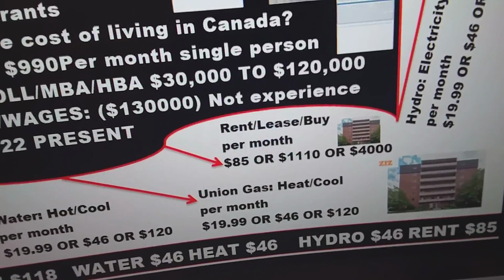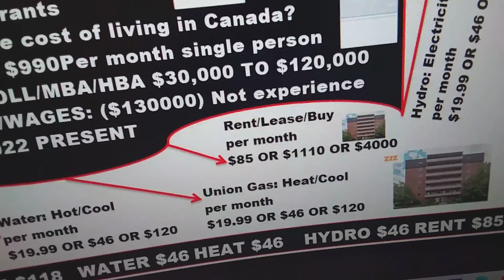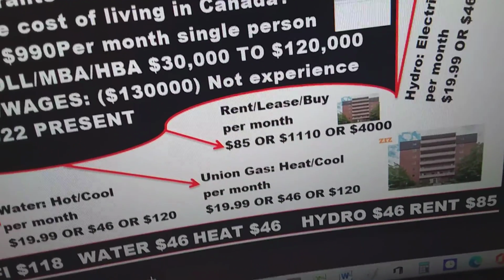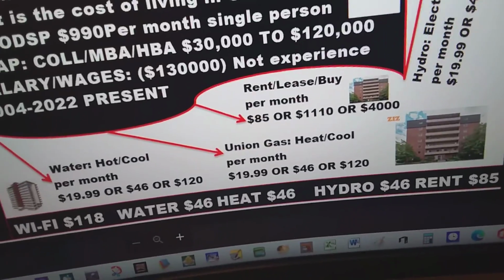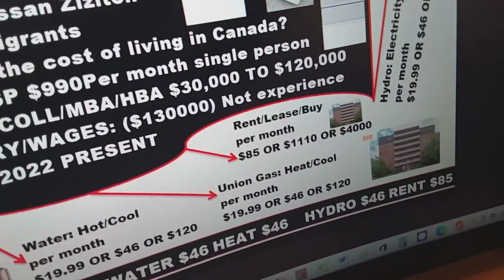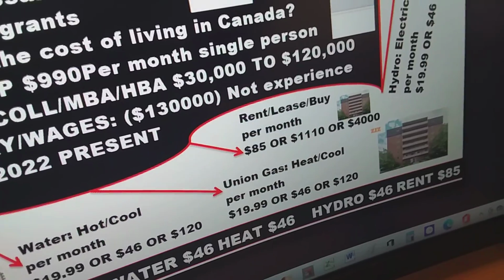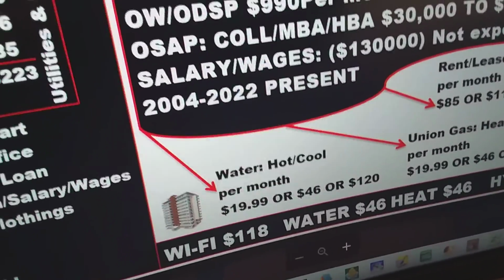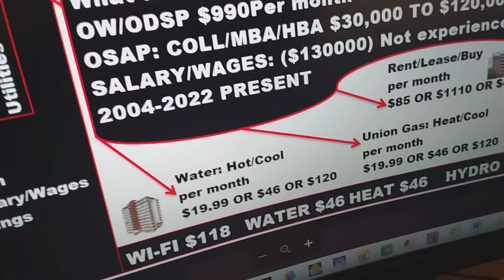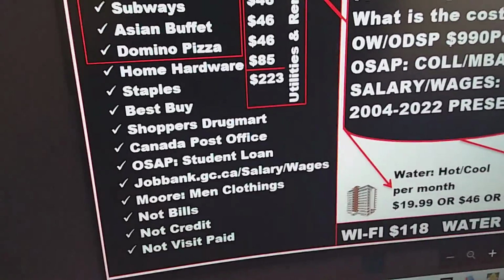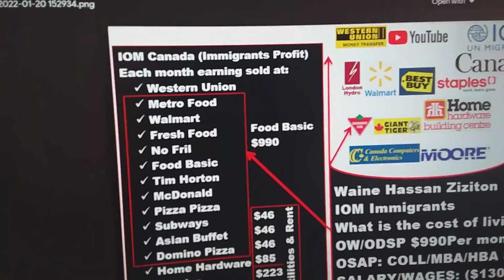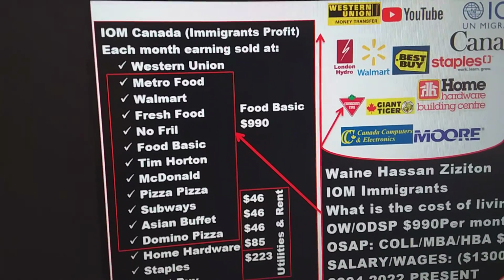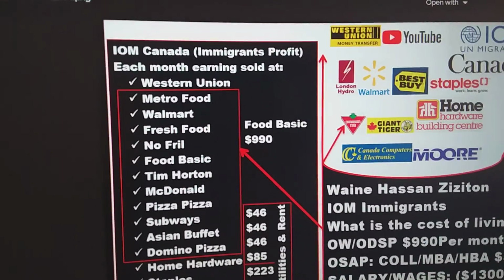Rental. And then the Union Gas, that is the heat and cool per month, is $120, no longer $20. Or you have to agree with the $46 for the heat and cool. And then the water, hot and cold, is $46 or $120. So if you look here, that is the expertise. Where do they really shop? Of course, I am a Canada immigration immigrant.